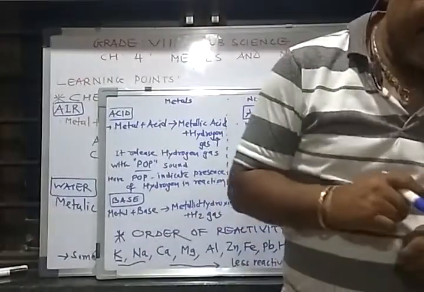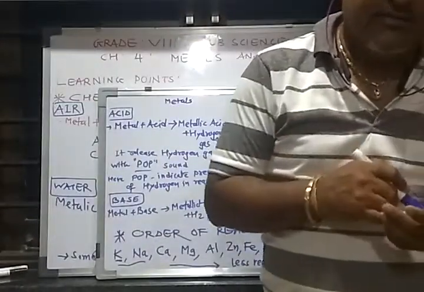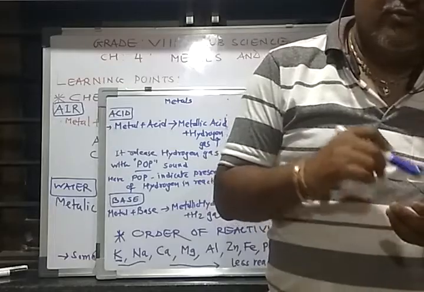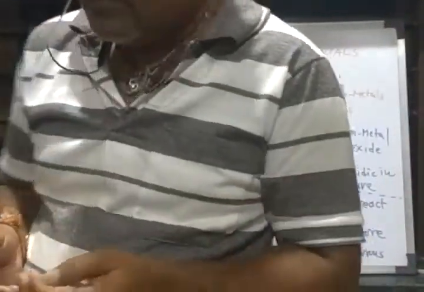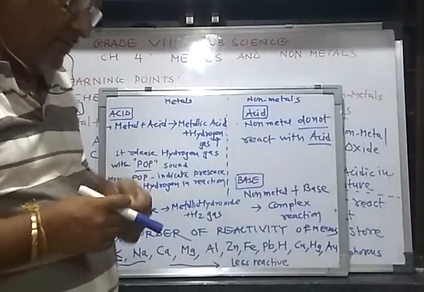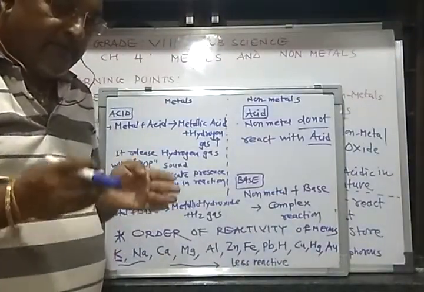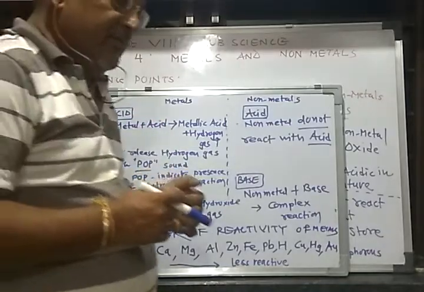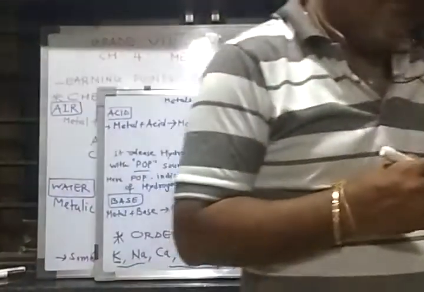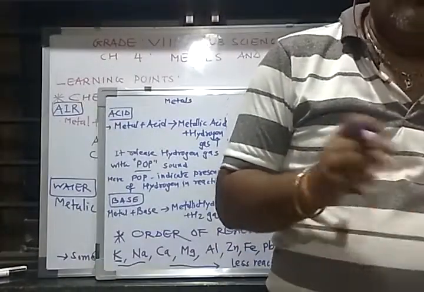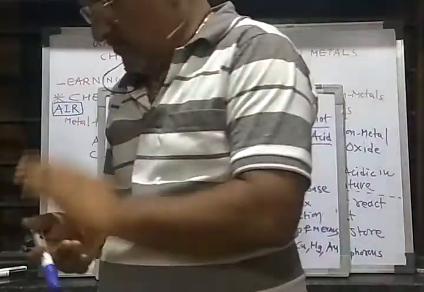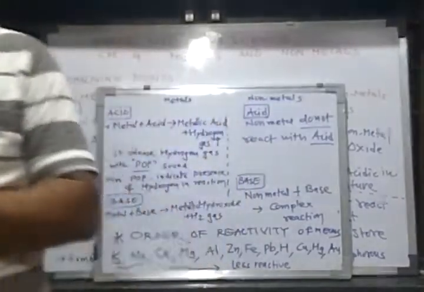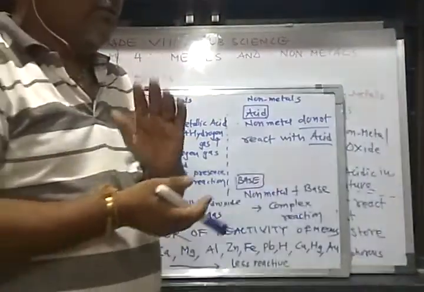Metals used to create sound, for example in a school bell, where sound is created. Then metals that are good conductors of electricity: copper and aluminium wires are good conductors of electricity.